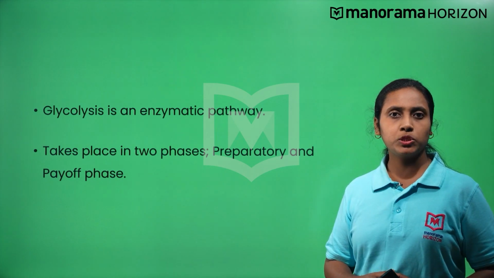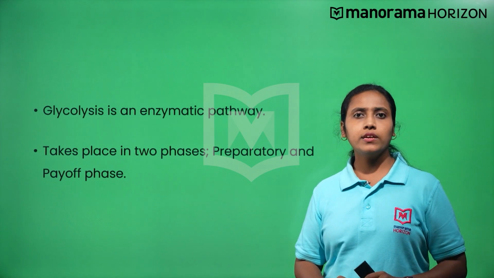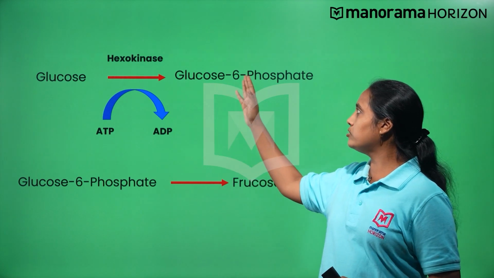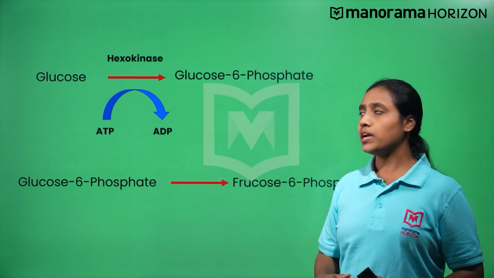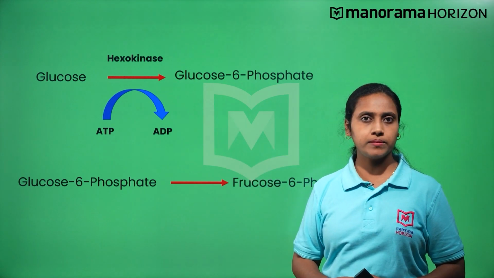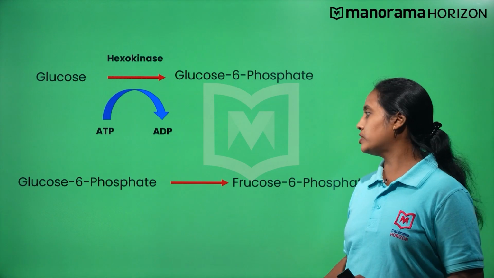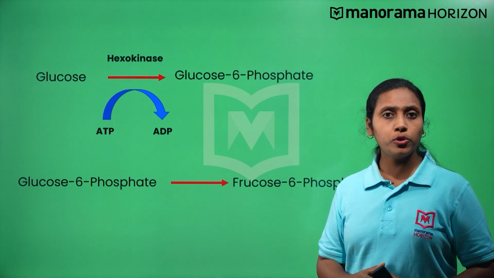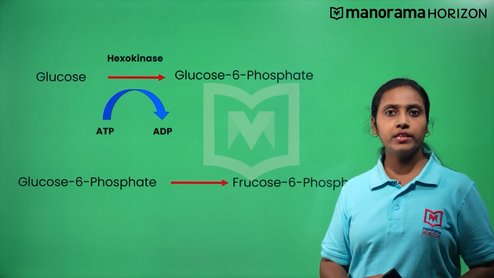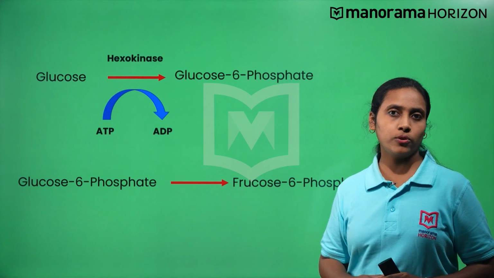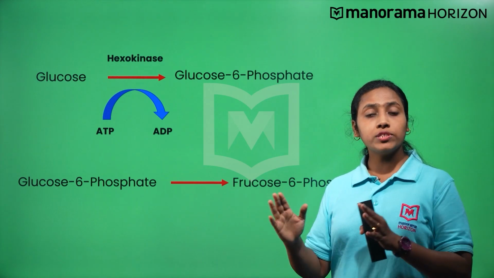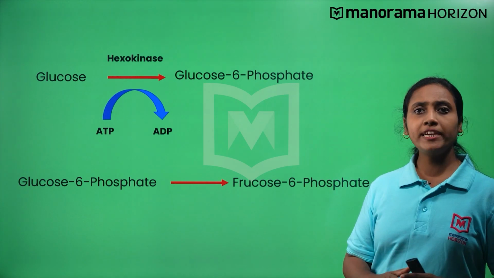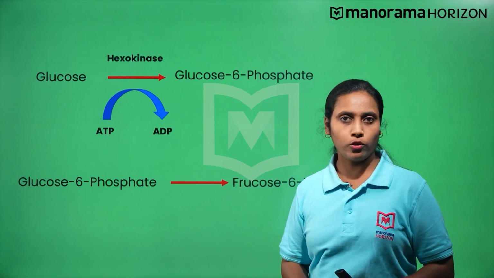Let's go through the steps one by one. In the very first step, the glucose in the cell is converted into glucose 6-phosphate by the enzyme hexokinase. It is then isomerized to form fructose 6-phosphate. So, in which step do you think fructose has to start if it is the raw material for glycolysis? Yes, fructose starts with the step fructose 6-phosphate. ATP here provides the required phosphate.